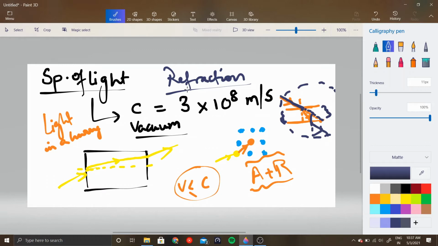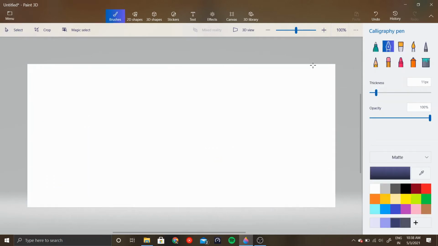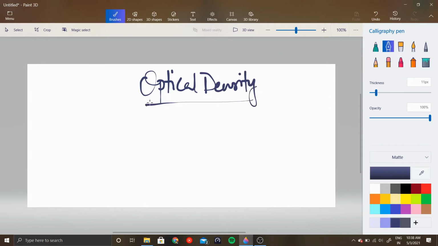Now why does this happen? Due to the property of a medium, and also due to the atoms in that medium. So how do we represent the property of a medium and the atoms of this medium in the context of light? We define a quantity called optical density. Now what is optical density? Optical density is basically the measure of by what extent a medium bends light.